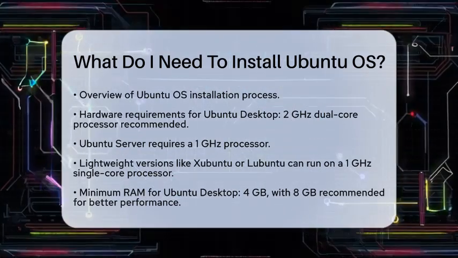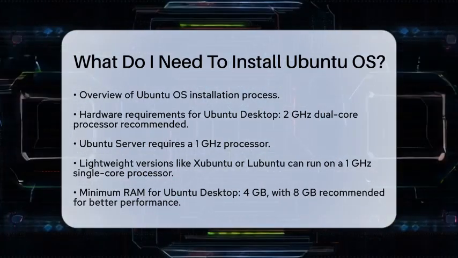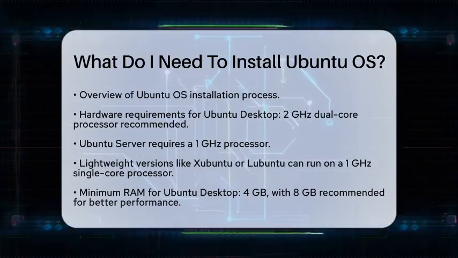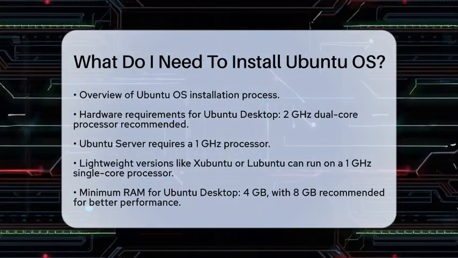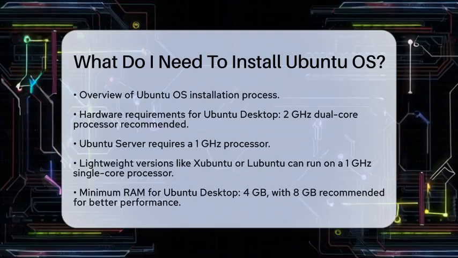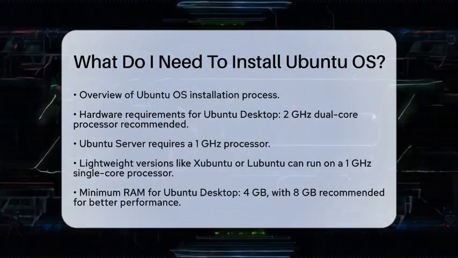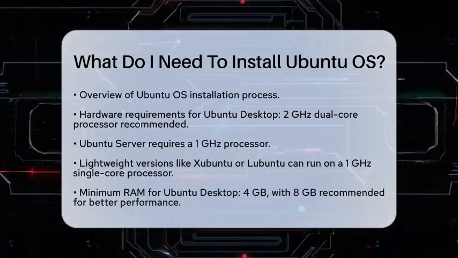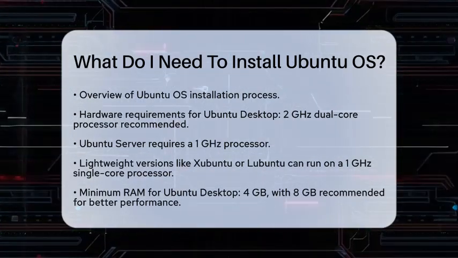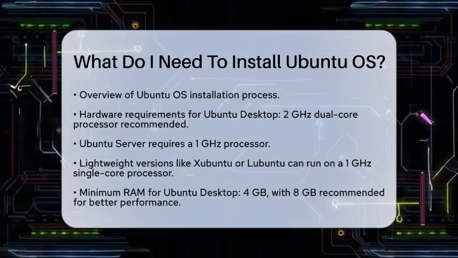If you want to install Ubuntu Desktop, you will need a processor that runs at 2 GHz dual core or better. For Ubuntu Server, a 1 GHz processor will do. If you are using lightweight versions like Xubuntu or Lubuntu, you can even get away with a 1 GHz single-core processor. Next up is random access memory.